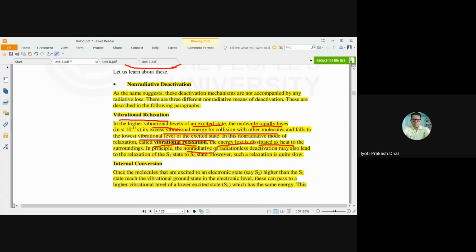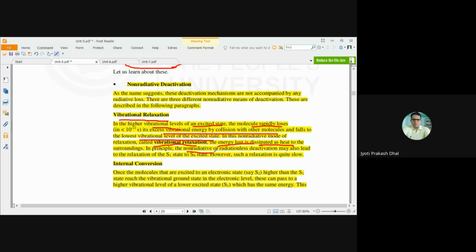When the molecule is in the excited state and undergoes non-radiative transition, due to collision with other molecules the excited molecule loses some amount of heat energy and undergoes transition within the same electronic excited state, between the vibrational energy levels. During that process the molecule can come back to the ground state, but that process is extremely slow.